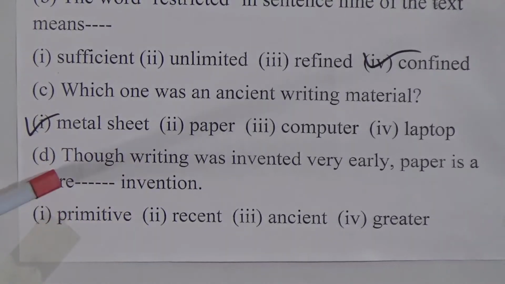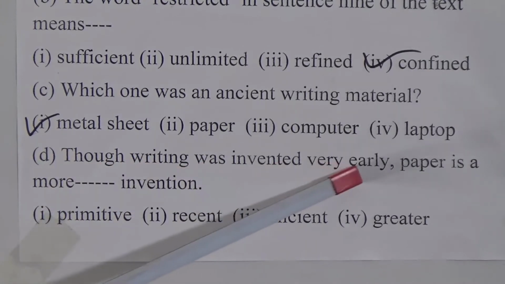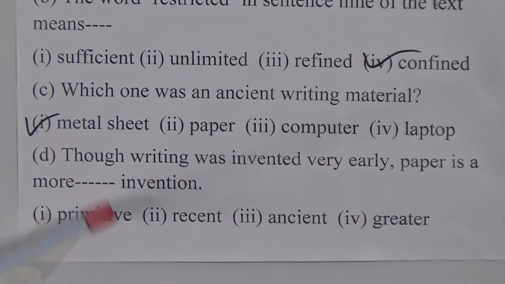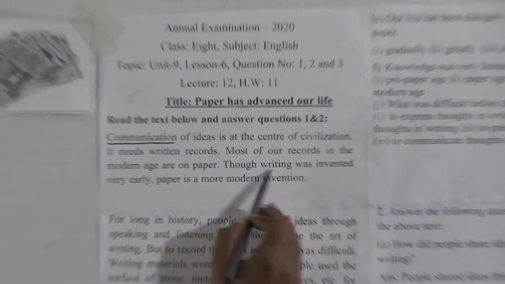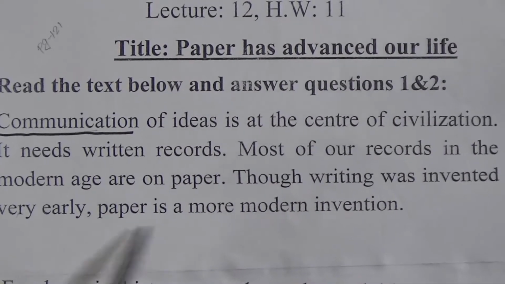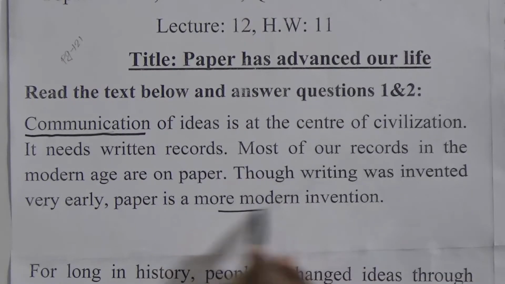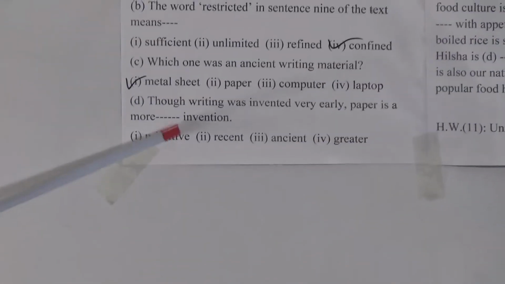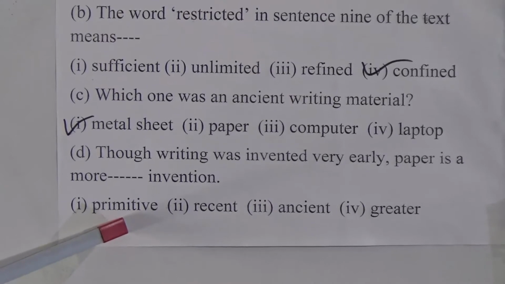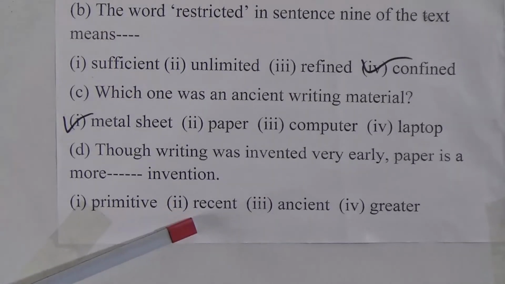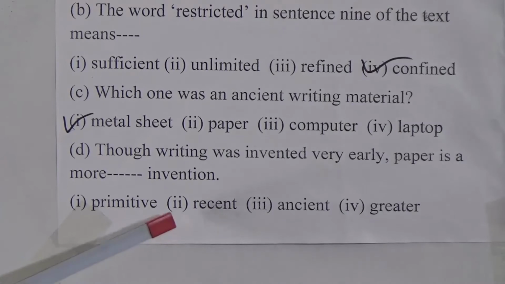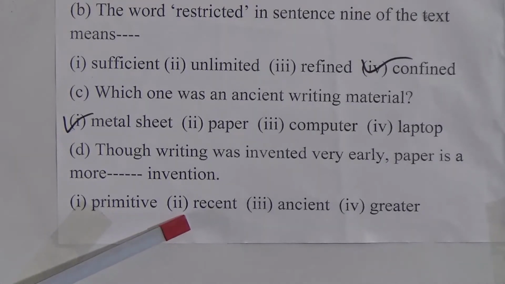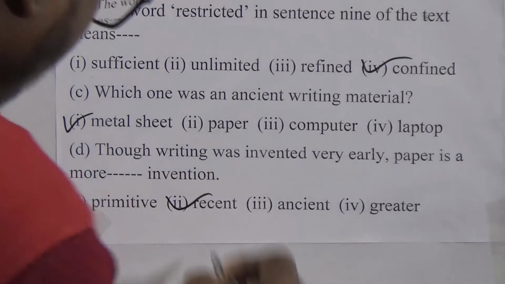Now number D, though writing was invented very early, paper is a more dash invention. If we go to the passage, you will understand: though writing was invented very early, paper is a more modern invention. Look at the word modern. Here primitive means ancient, recent. Yes, we can consider recent. Okay, dear students, look at option number 2. That means paper is a more recent invention or modern invention.